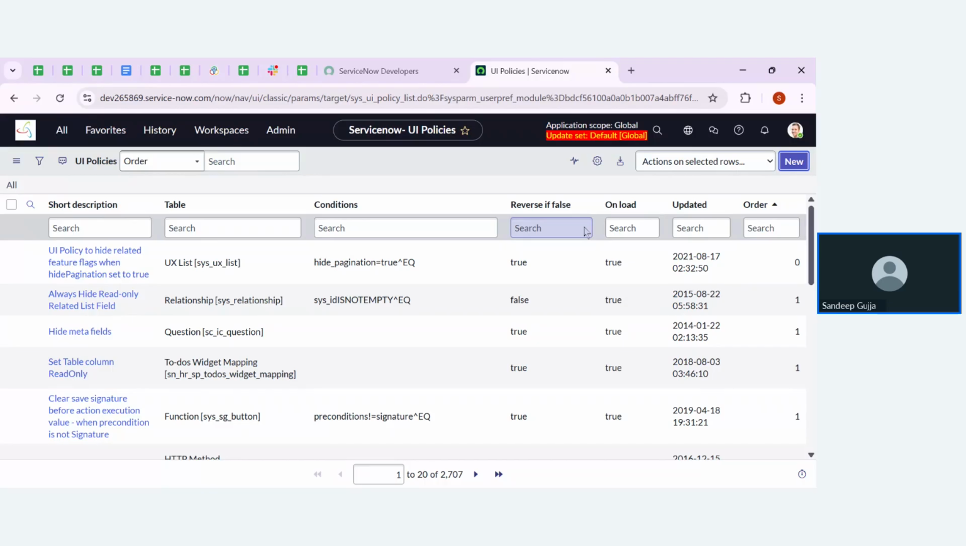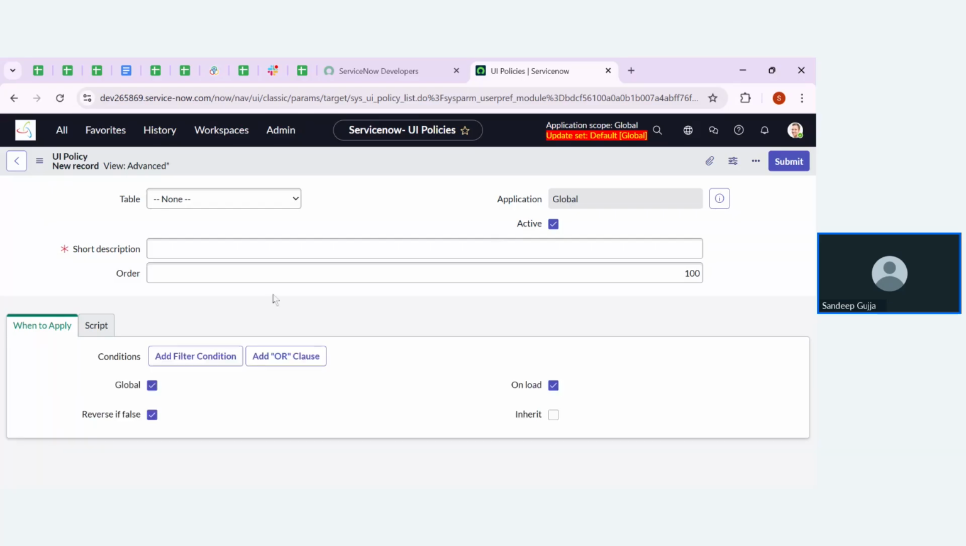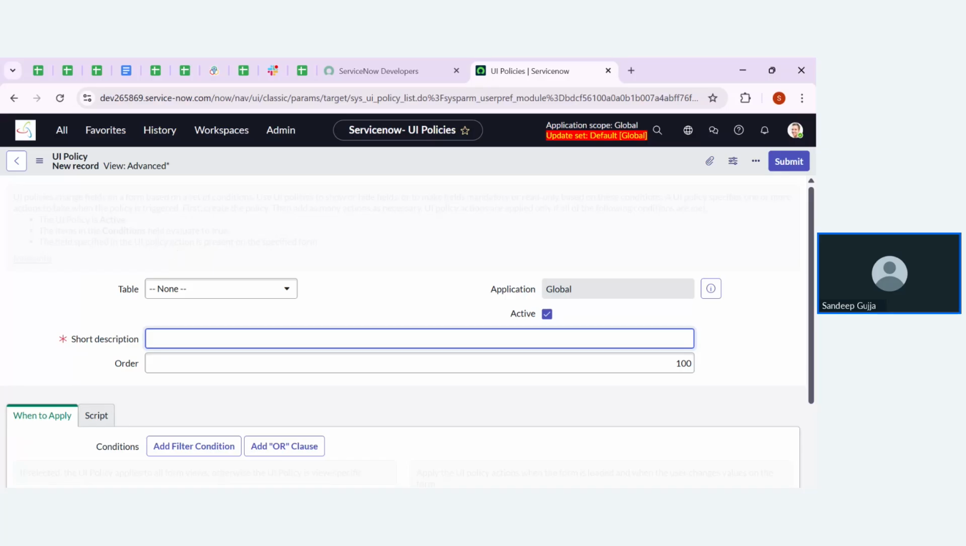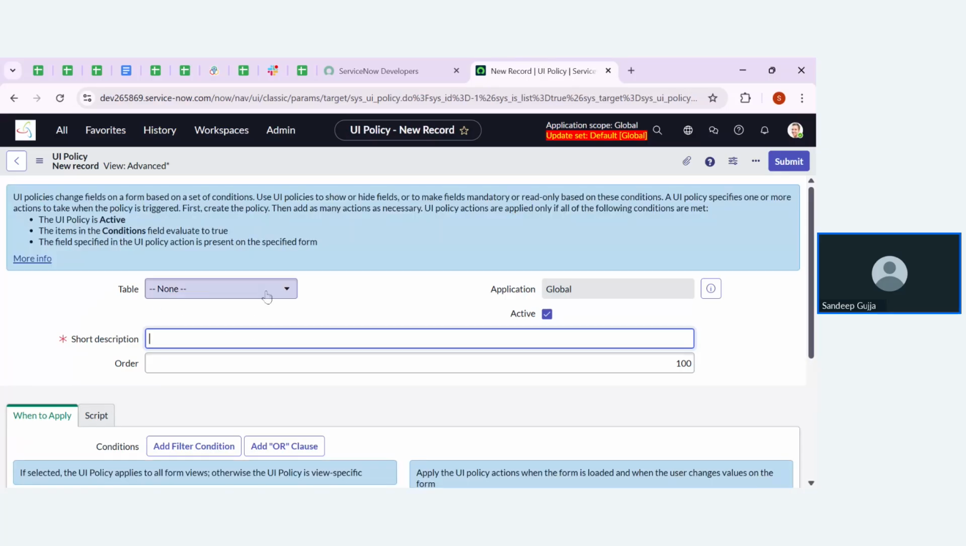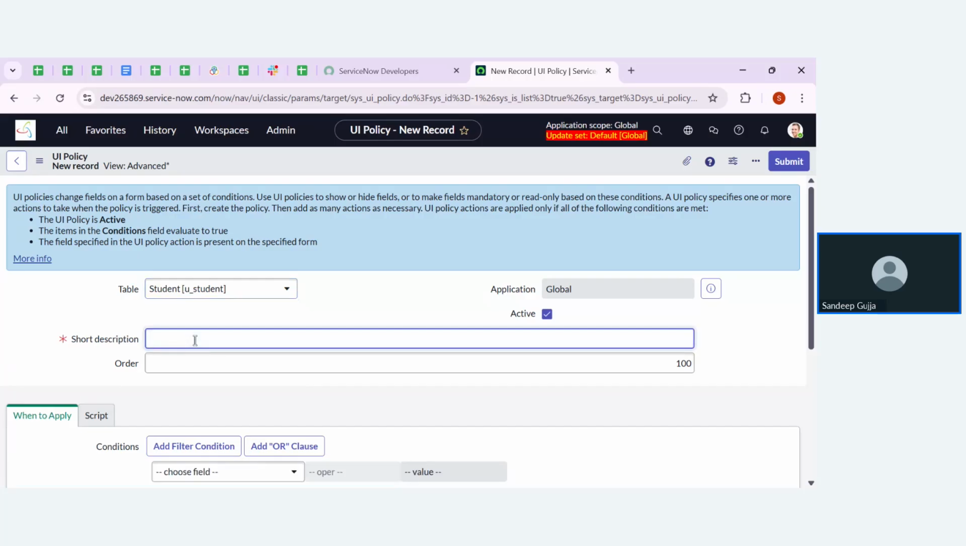Here it will ask me to give the name of the UI policy. Whatever we are going to perform, we need to mention in the short description, and that will be loaded as the name. In which table are we going to work? We are going to work on the student table. Search for the student table now, u underscore student. Click on the student. Then I have to mention the short description as student department is CSE, make mandatory fields.